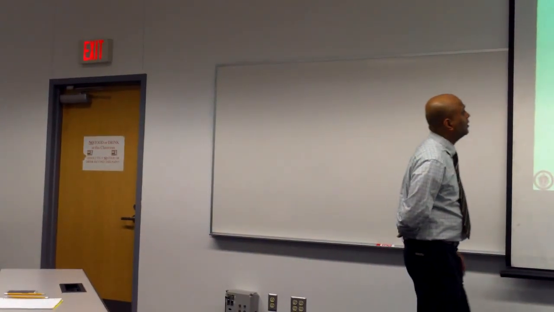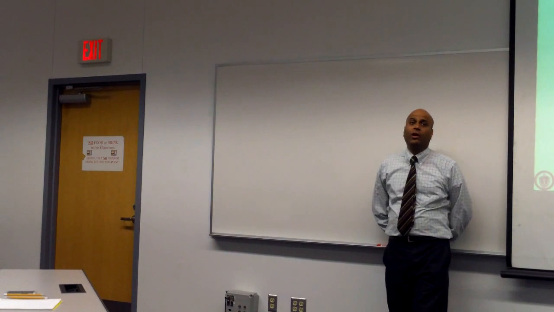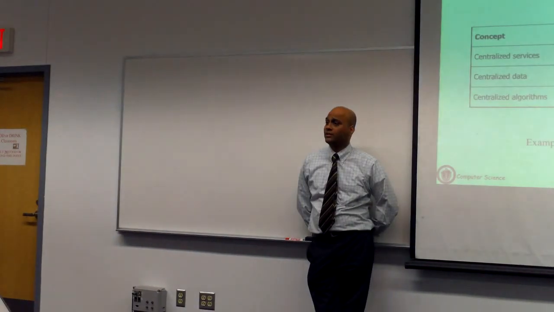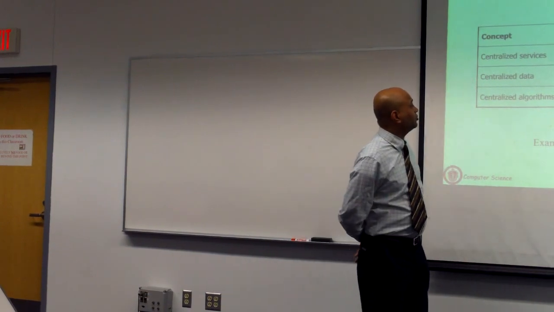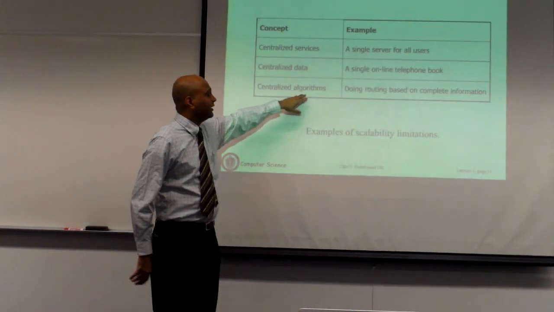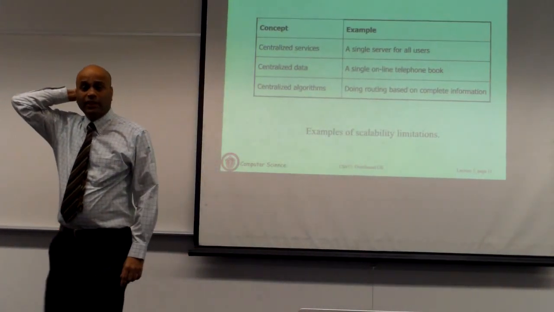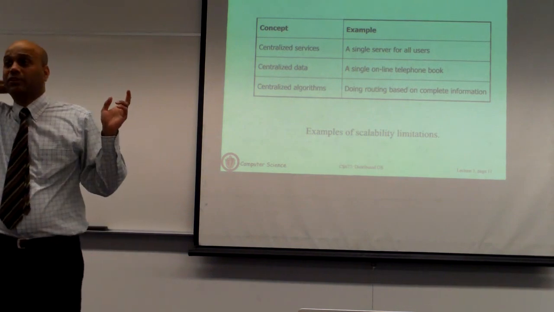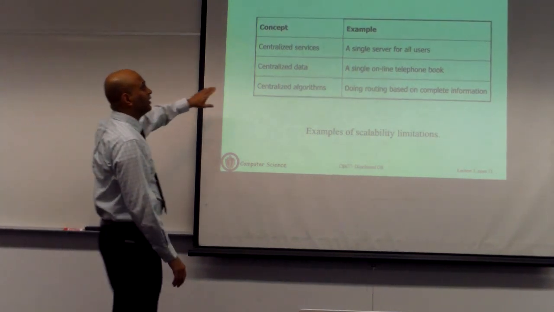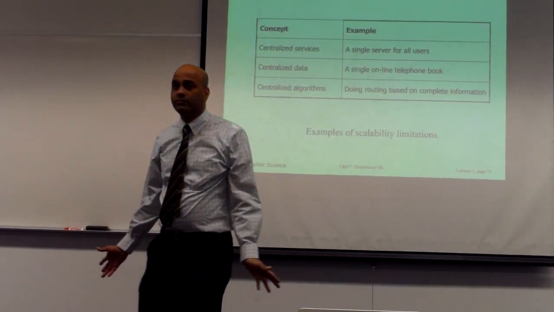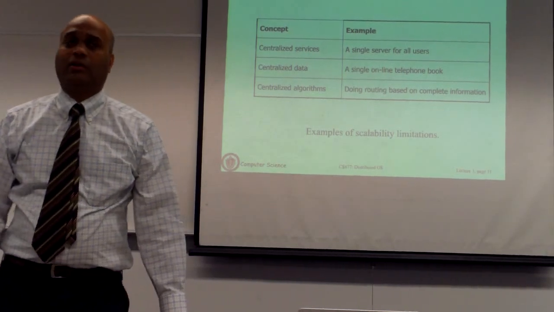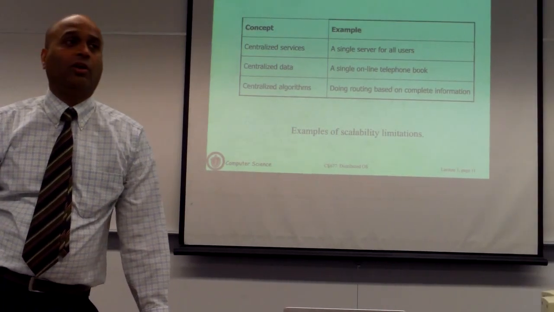Okay? But let's talk a little bit about scalability. Okay? So I said that one of the advantages of a distributed system is that it's scalable. Okay? So what did we mean by that? So there are actually 3 ways to scale your system. Okay? You can scale it on the service dimension, the data dimension, and the algorithm dimension. So let's take a centralized version of all these 3 systems. So if you have a centralized service, that says that you have a single server for all your users. Okay? And the contention is that that will not scale.